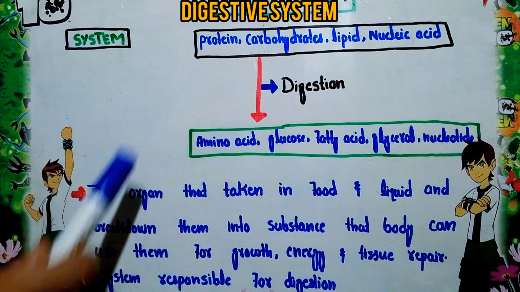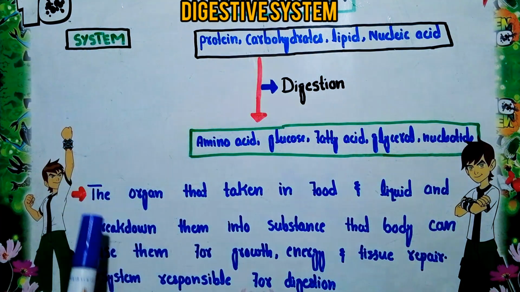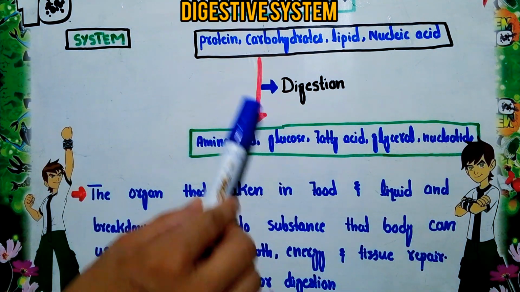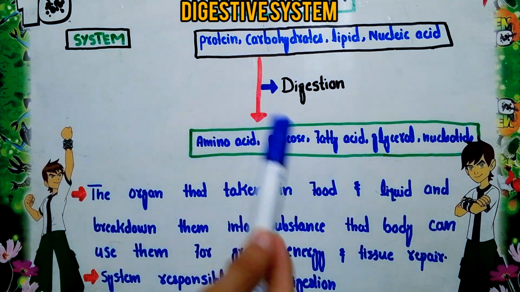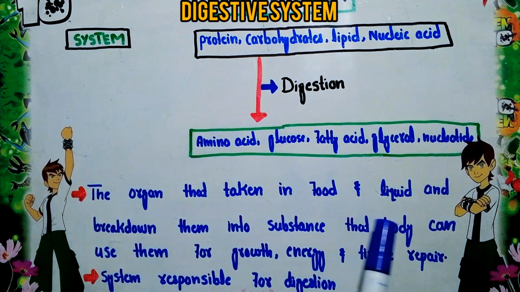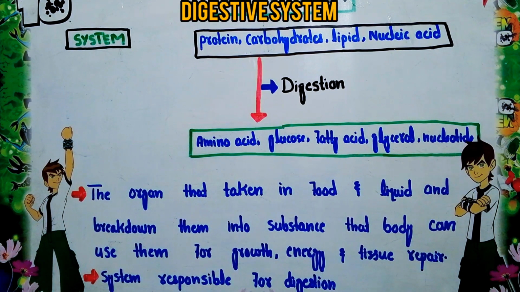In this system the breakdown of these food molecules occurs, and they are finally broken down into substances called monomers. So what happens to these monomers? When they are broken down again by the cell or tissue, the body can use them. These products are used by our body for growth, energy and tissue repair. So this is the overall simplified definition of the digestive system.